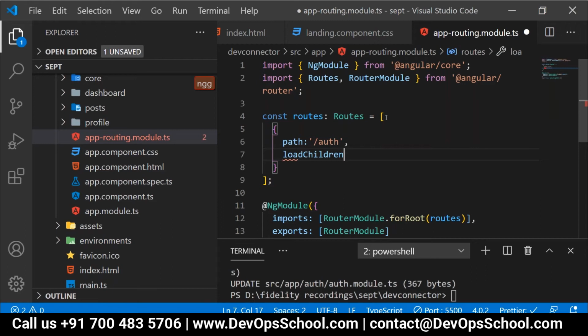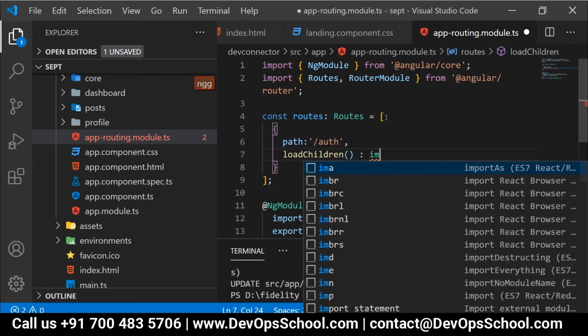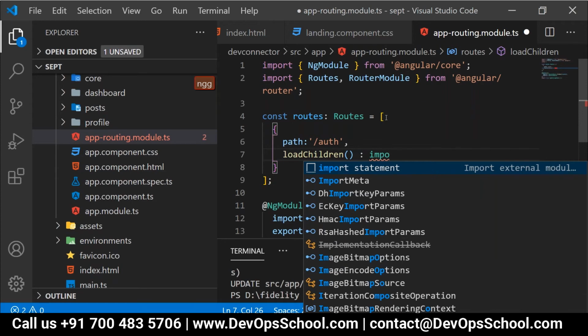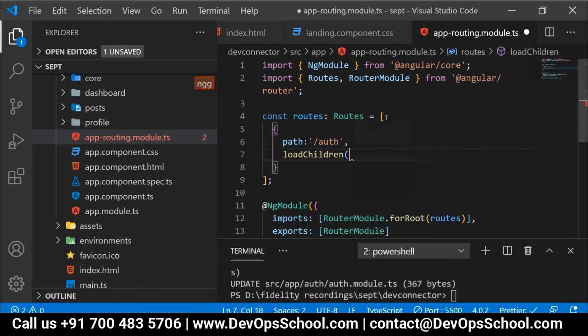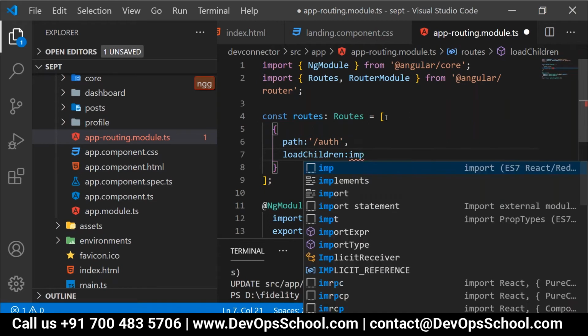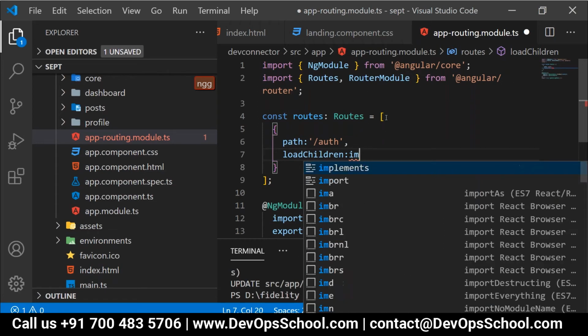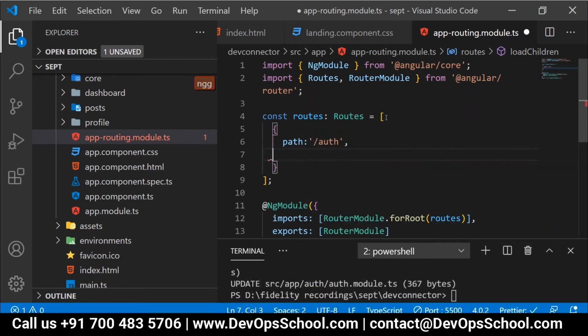So here I'm going to use the loadChildren property. Here I'm going to use the syntax, I forgot. So people have a look over here. Just a second.